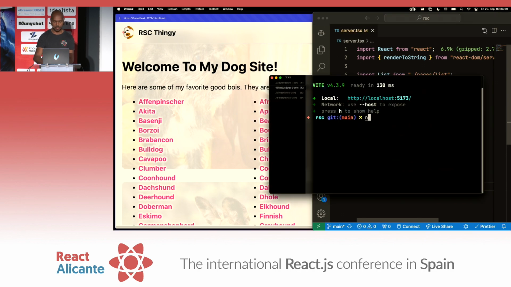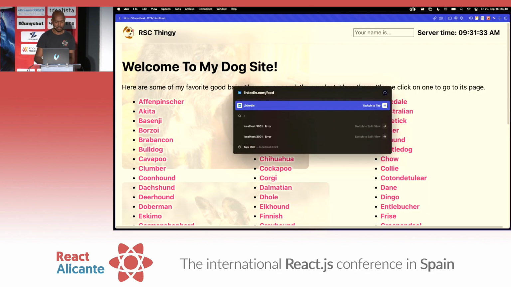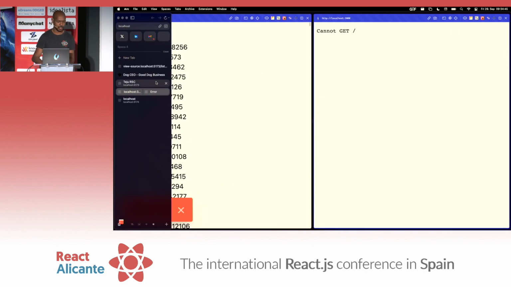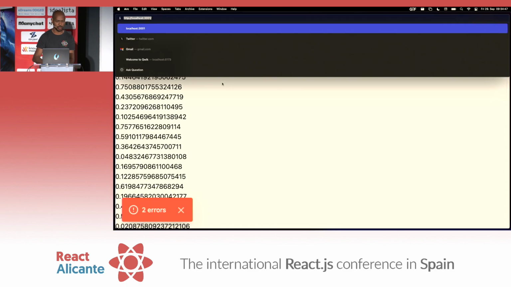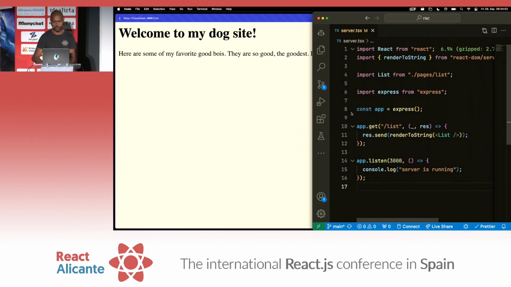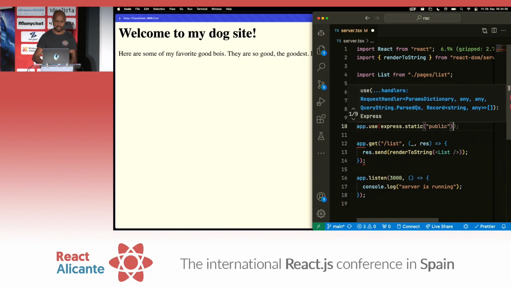So we'll kill that, and let's do bun, actually. Bun server.tsx. Bun is a faster Node, FYI. So localhost 3000. What do we have? Cannot GET slash, of course, because /list is our route, right? So we'll do localhost 3000 /list. And okay, we have it, but we don't have any CSS. We don't have CSS because we're not really reading from a static directory. So we'll app.use express.static, and we'll listen to the dist directory.